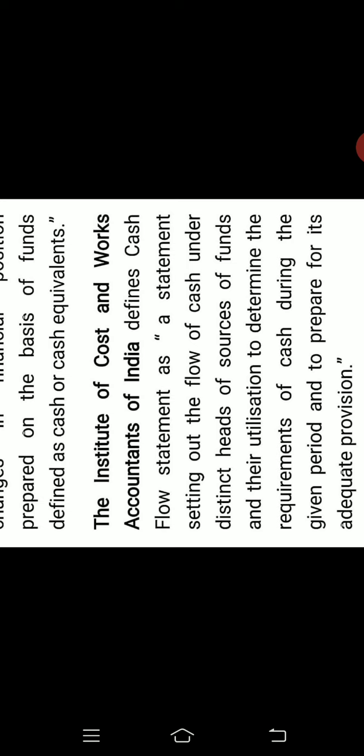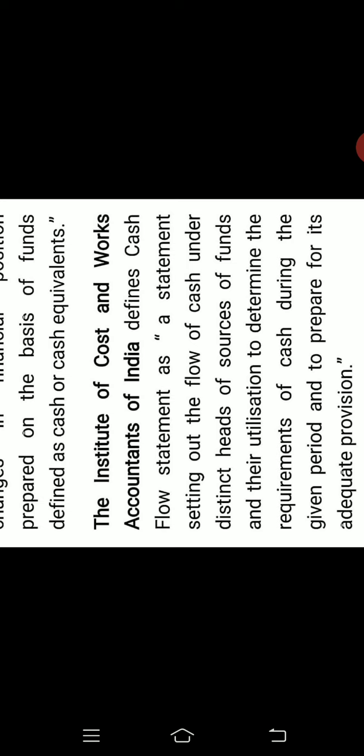It shows the flow of cash under different heads of sources of funds, from which sources we get the cash.